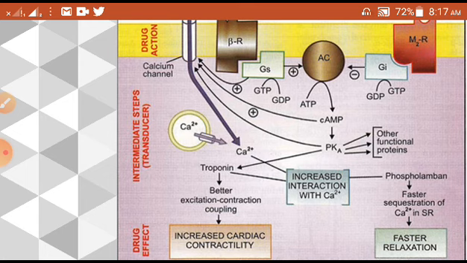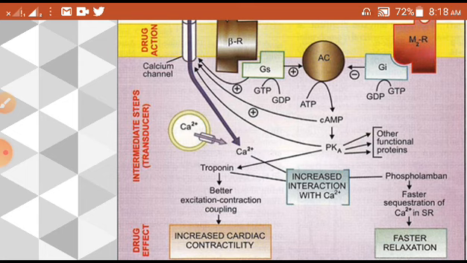Here you can see the ATP has been hydrolyzed by adenylyl cyclase. If you remove one phosphate from ATP, it becomes ADP, and if you remove one more phosphate from ADP, it becomes AMP. This AMP, whose chemical structure I showed you in the previous video, takes a cyclic orientation and becomes cyclic AMP. So this cyclic AMP is your second messenger.